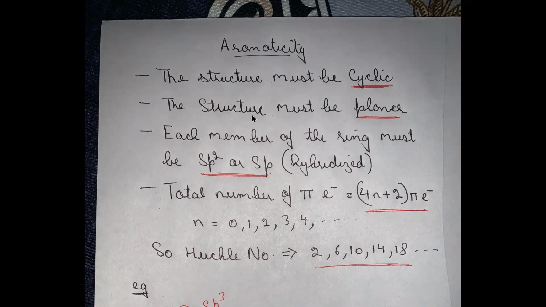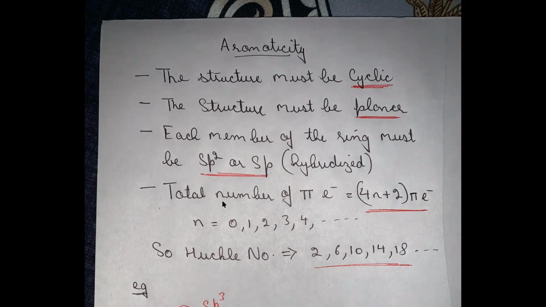The second criteria is the structure must be planar. And the third criteria is each member of the ring must be sp2 or sp hybridized, which means sp3 hybridization is not accepted in aromatic compounds.